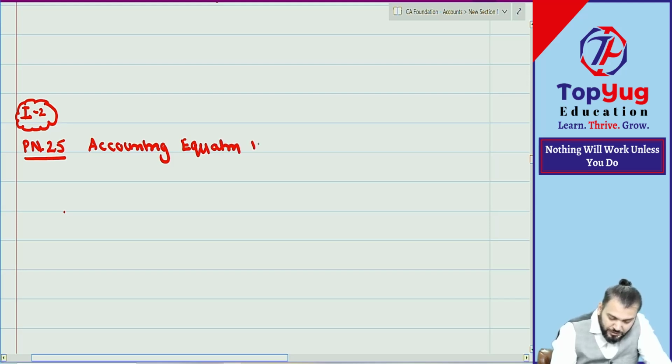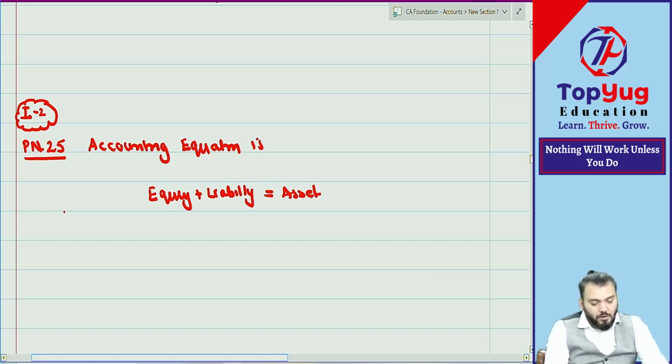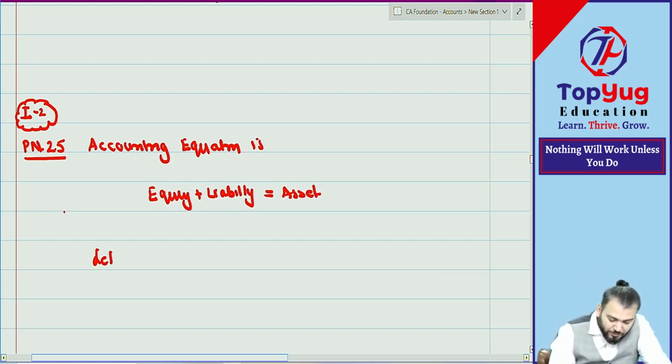Accounting equation is equity plus liability is equal to asset. Correct? How to write in exam this type of question?